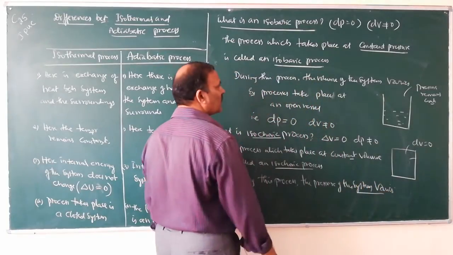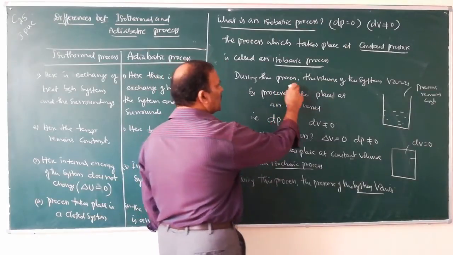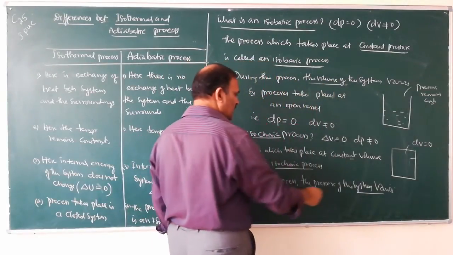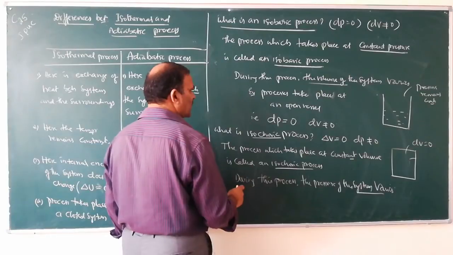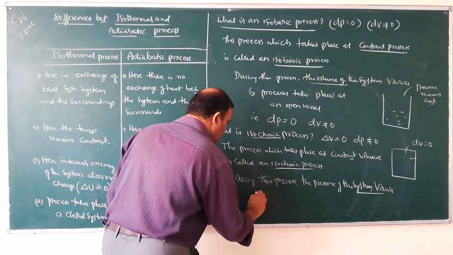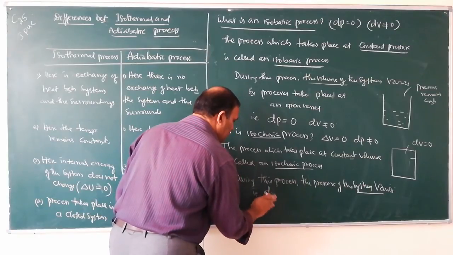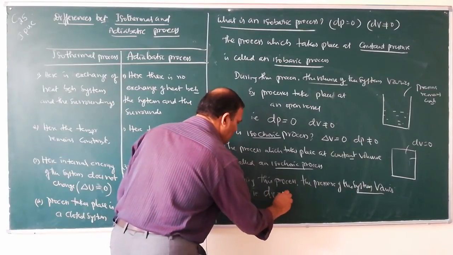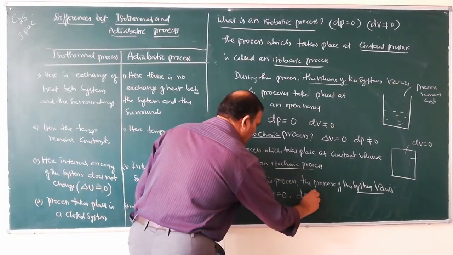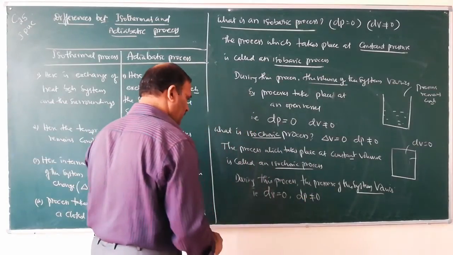So here the volume of the system is constant, and here the pressure of the system varies. That is, dV is equal to 0 and dP not equal to 0.